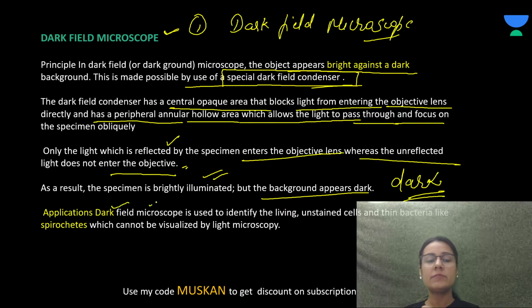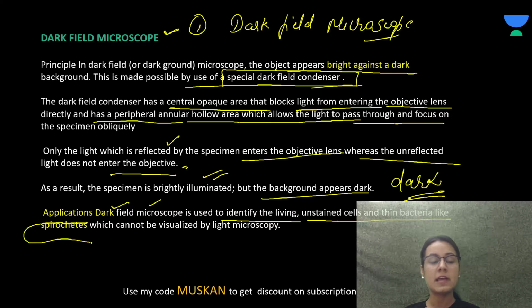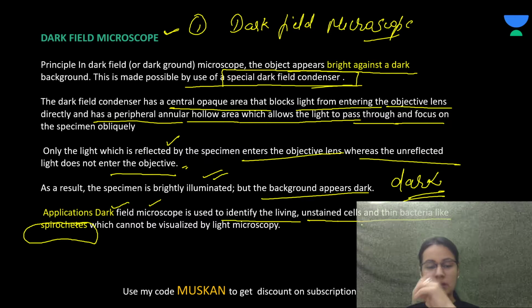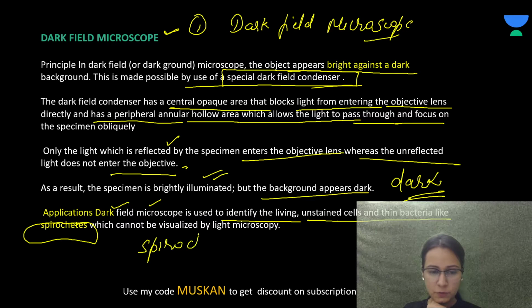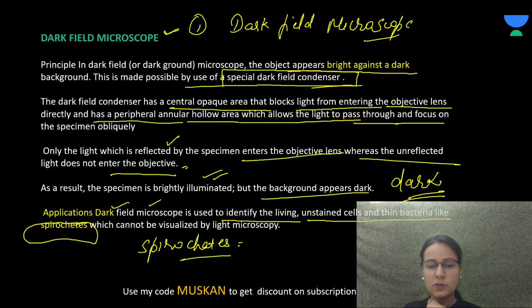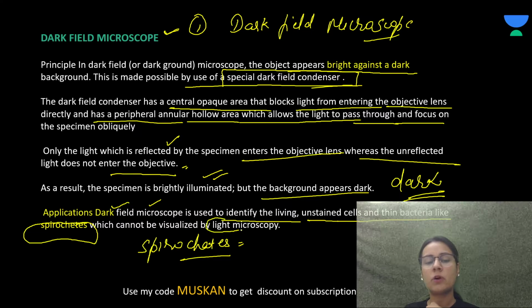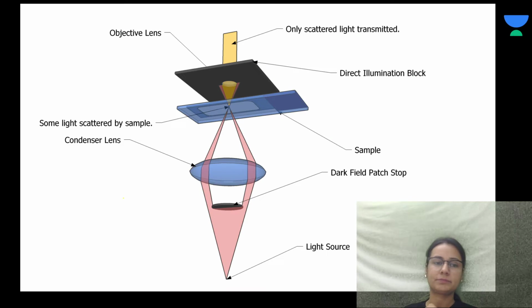Right? The dark field microscope is used to identify living unstained cells and thin bacteria like spirochetes, which cannot be visualized by the light microscope. So we are using it for the spirochetes because they are not visualized by the normal light microscope.